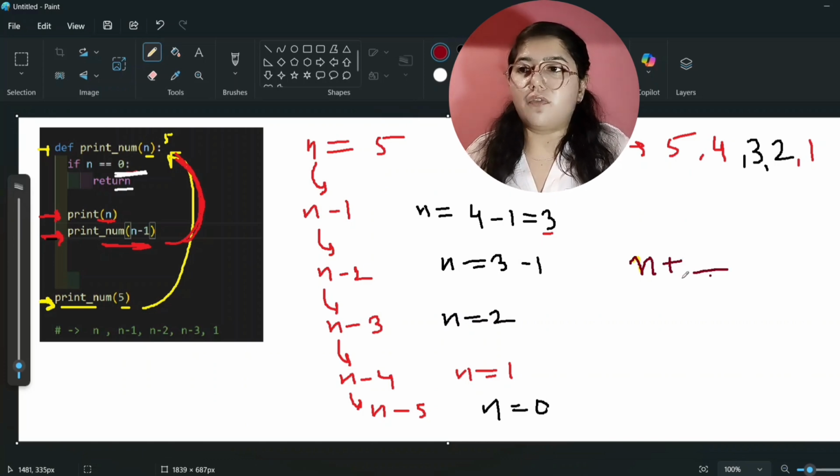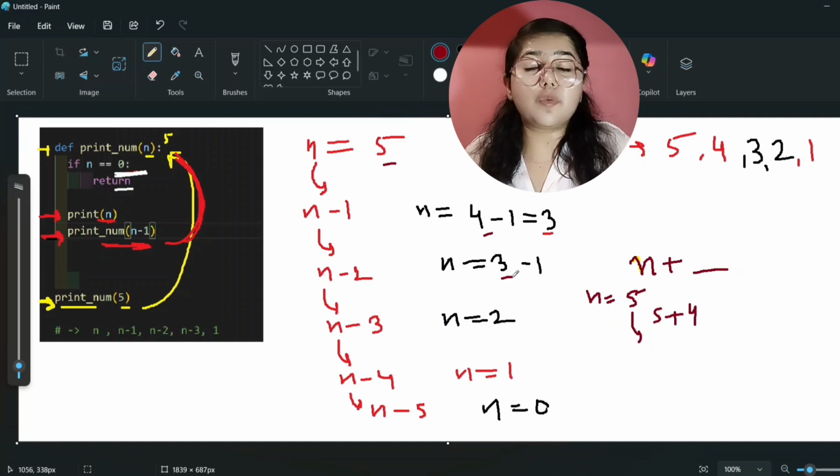For example, if n is equal to 5, starting n value will be 5 only. After that, calling the smaller instance, its value will become 4. That means you have to add 5 plus 4.